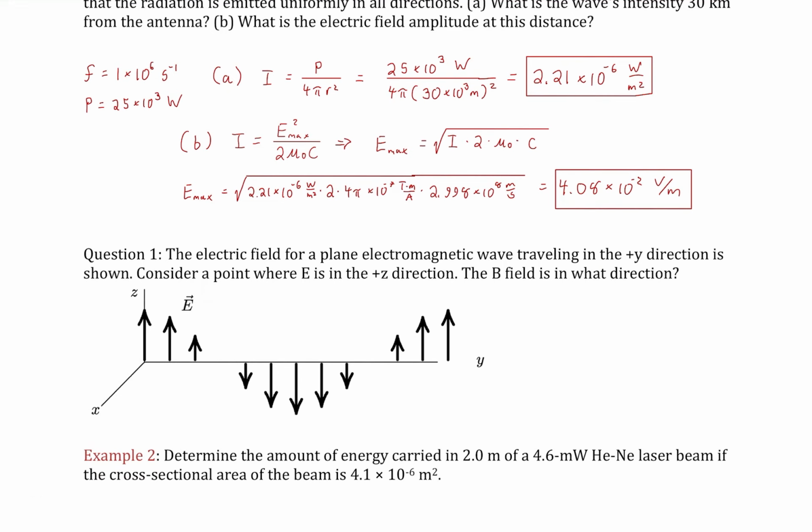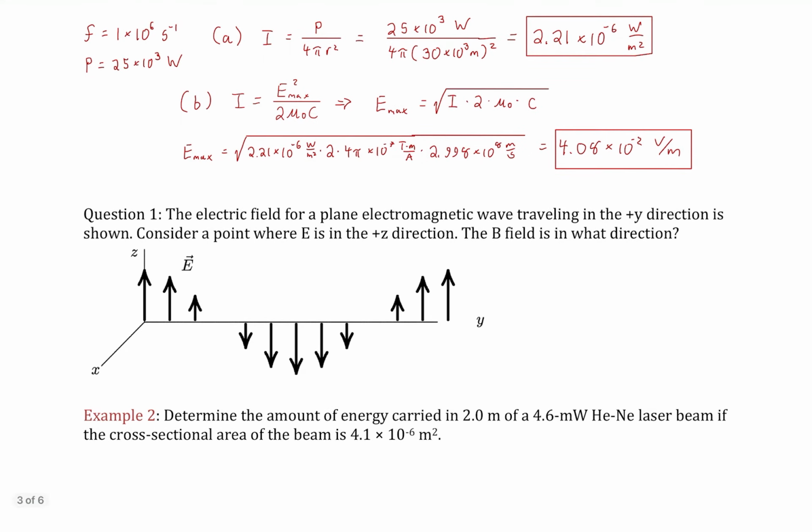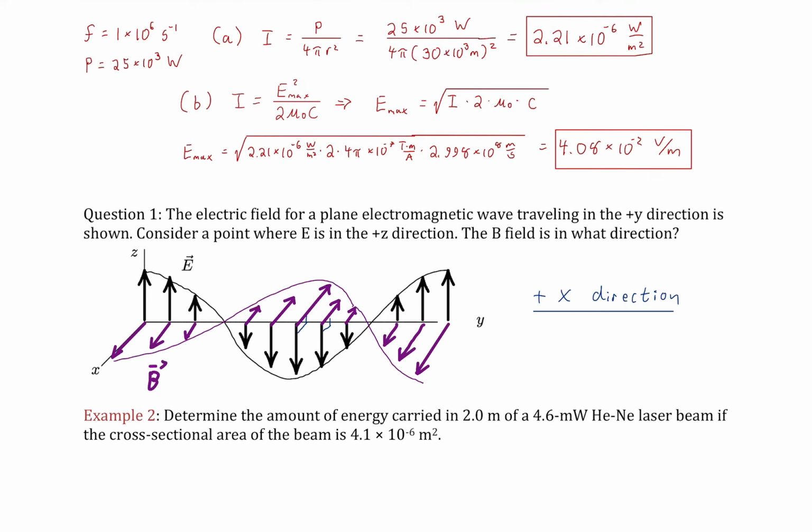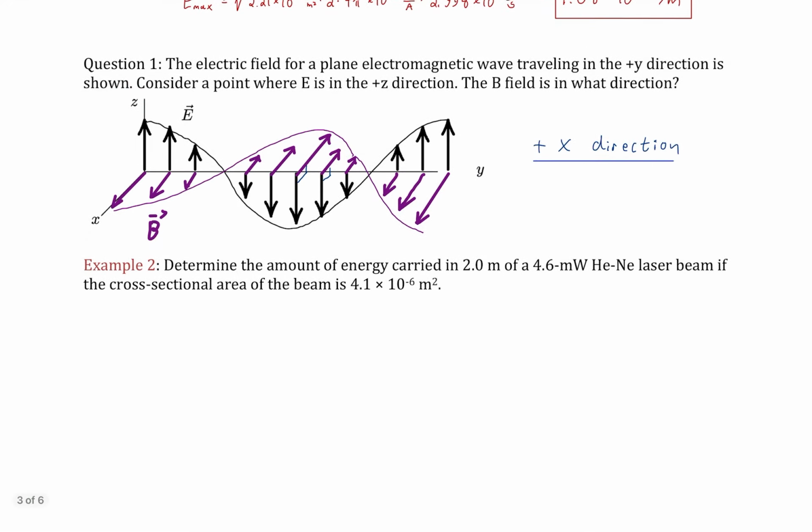Now, this concept question doesn't have much to it. It's just the idea that the electric field is perpendicular to the magnetic field, but it's a pretty picture. It's like the one on the front page. The electric field for a plane, that means planar, electromagnetic wave, traveling in the y direction is shown. Consider a point where the electric field is in the positive z direction. The B field is in what direction? Well, it's got to be perpendicular, which means it's got to be in the x direction, right? So the magnetic field is entirely in the xy plane, just like the electric field is entirely in the zy plane, okay?